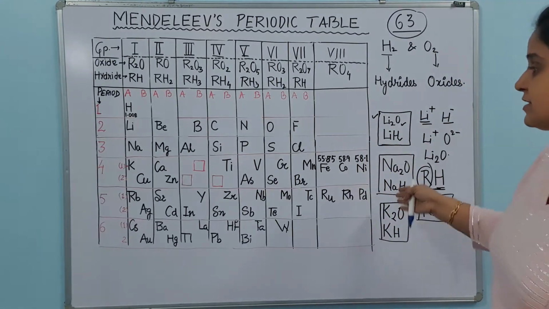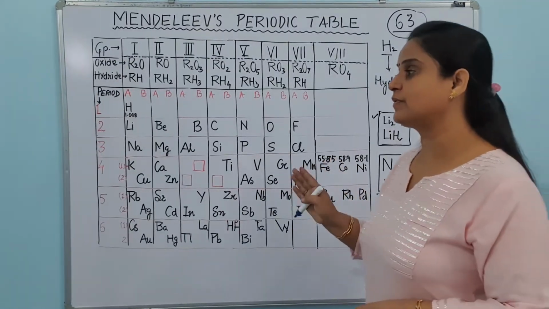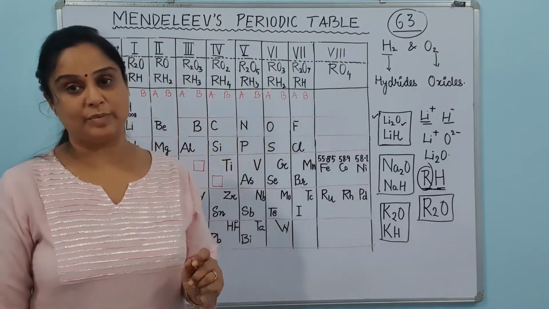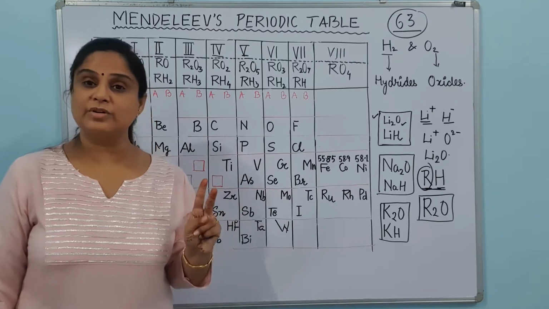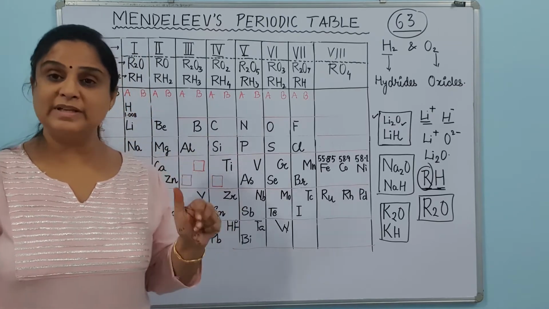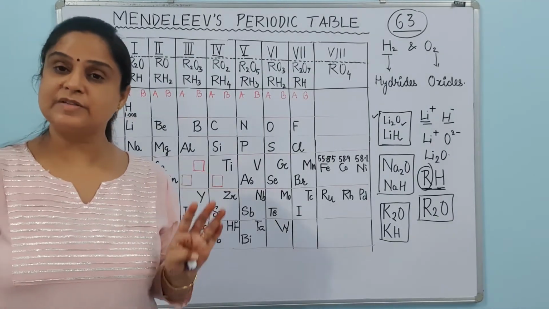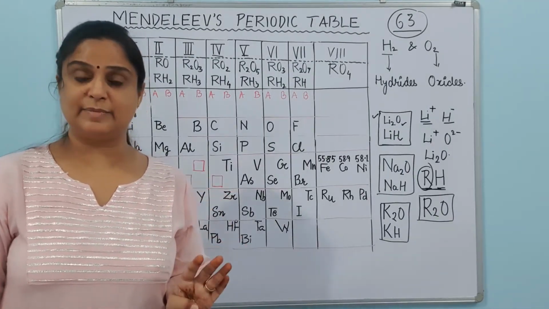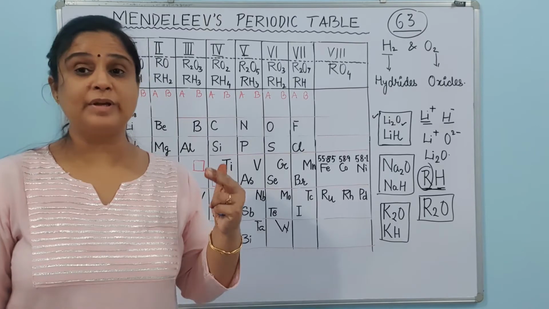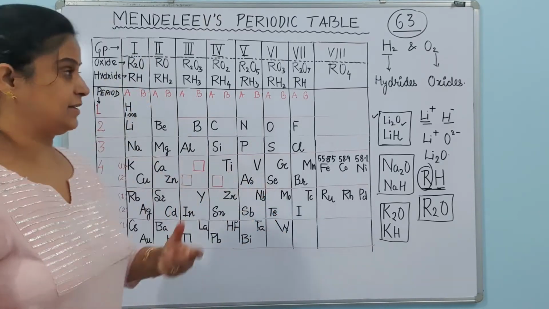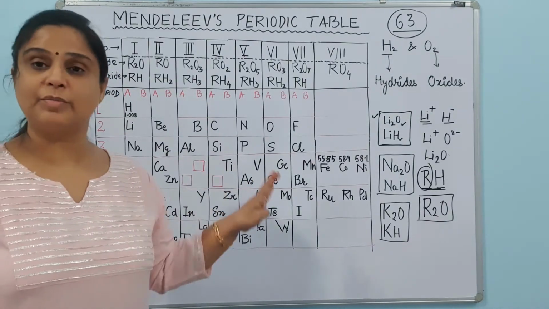So what he did was he arranged the elements in order of atomic masses as well as on the basis of their chemical properties. Chemical properties with oxygen and hydrogen, meaning hydrides and oxides. So this was the frame of his table. Let us first understand his table, how many groups were there, how many periods were there in his table, and what are the rest of the things in his table. So let's recognize the table. Let's talk about the table first.